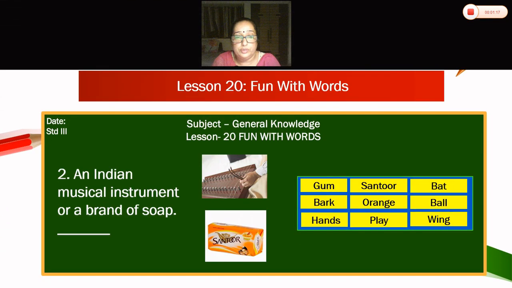Second. Now children, what you can see here? An Indian musical instrument or a brand of soap. So now what it is? Santoor. An Indian musical instrument, that is santoor, and a brand of soap is also santoor.